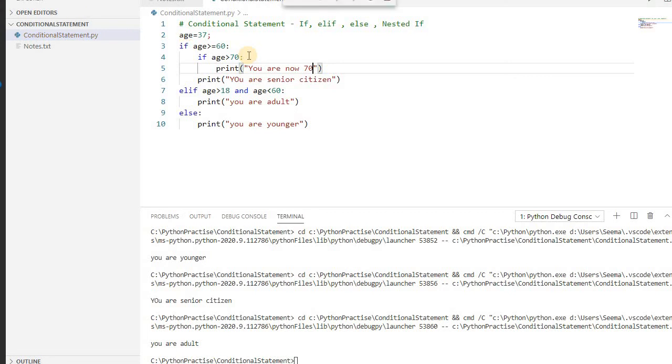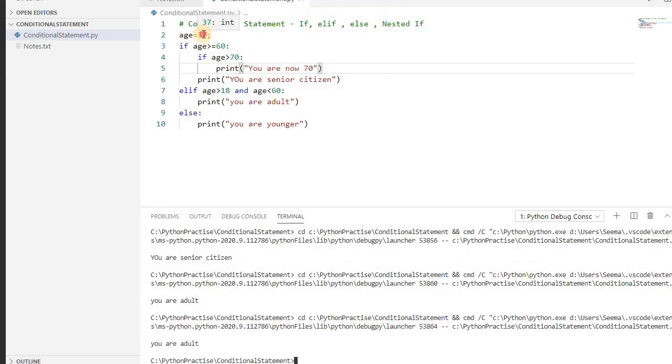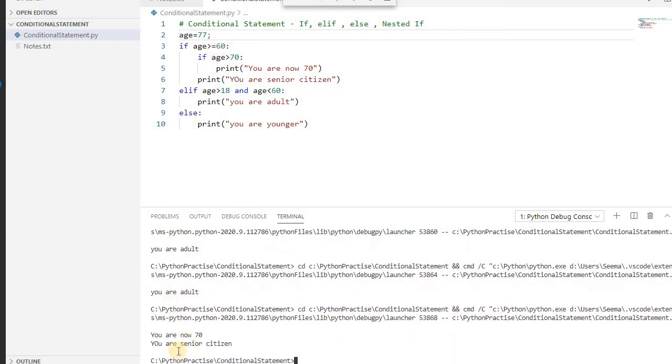If you run this, it again says you are adult. Let's make this 77. See here, one if is coming, and if it is coming again, it prints this code. So it's two times. See, by this you can use the nested if.